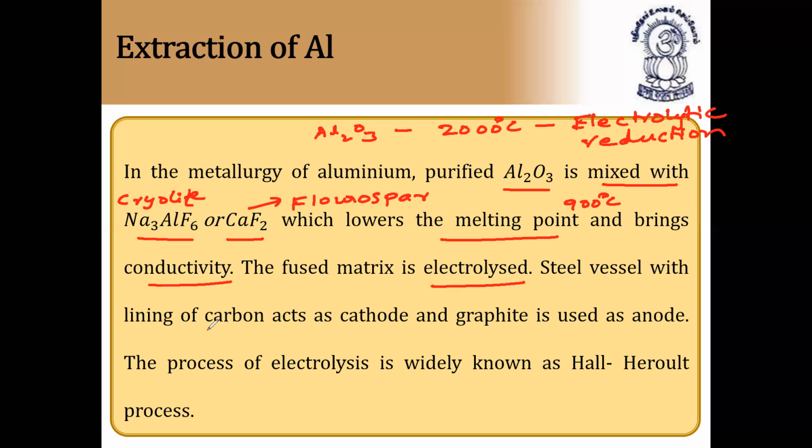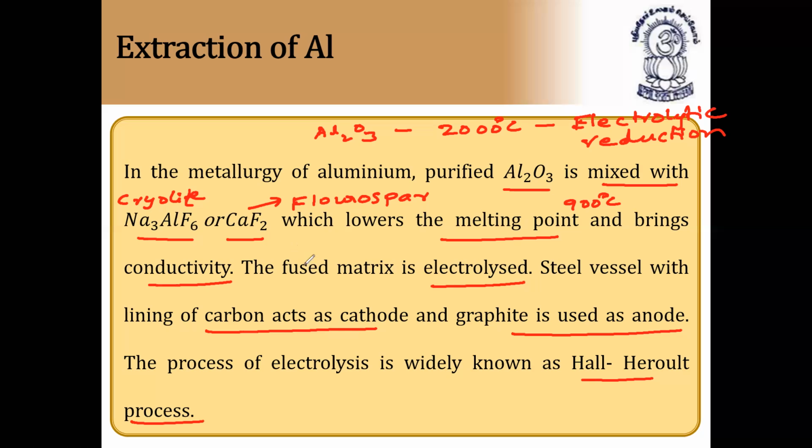The fused mixture is electrolyzed. A steel vessel with the lining of carbon acts as cathode and graphite is used as anode. The process of electrolysis is widely known as the Hall-Heroult process. Very, very important point. They'll ask this in the examinations also. In the metallurgy of aluminum, purified aluminum oxide is mixed with cryolite and fluorspar to reduce the melting point of alumina and bring about conductivity.